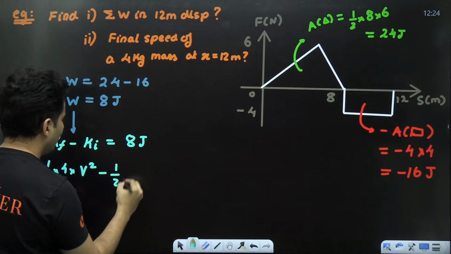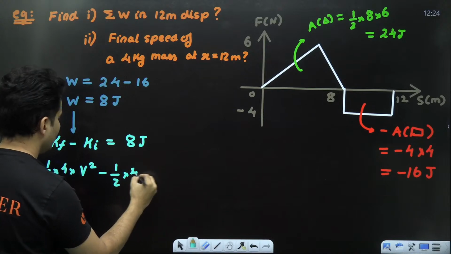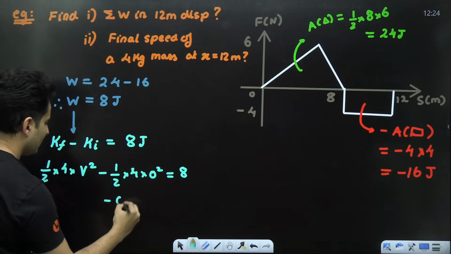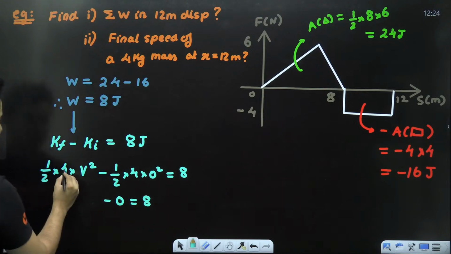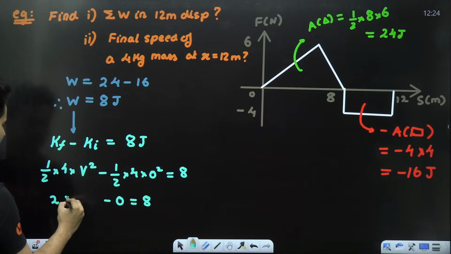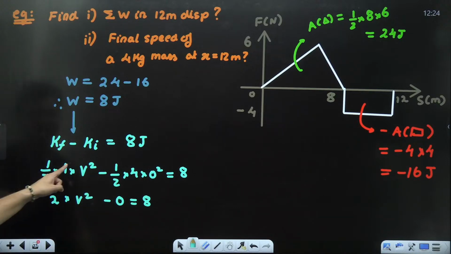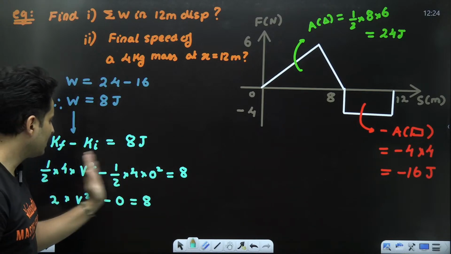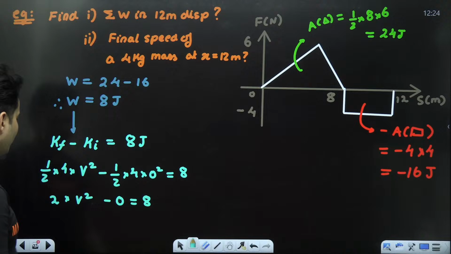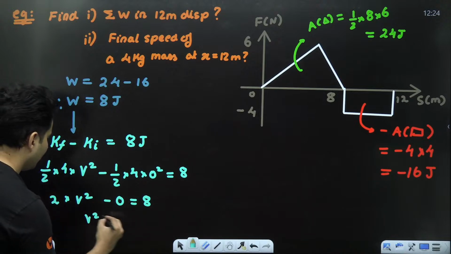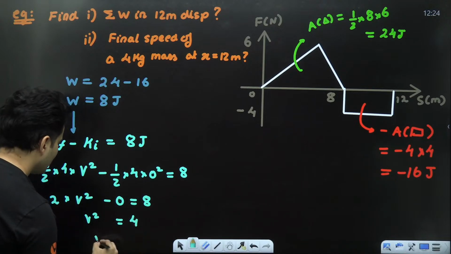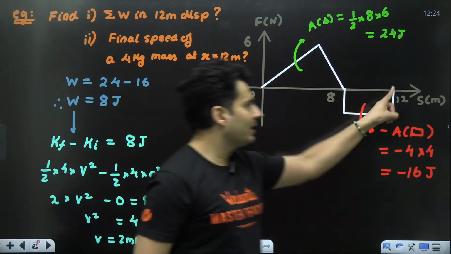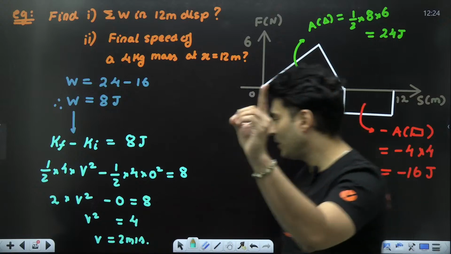Initially, it was maybe at rest, so half into mass into 0 squared, and this is equal to 8. 4 by 2 is 2 and this is nothing but V square, right? Half into mass into V square is the kinetic energy. Change in the kinetic energy is the work done. So 2 and 8 cancel and I will get V square as 4. So V is basically 2 meters per second. So over here, this mass will have a speed of 2 meters per second.